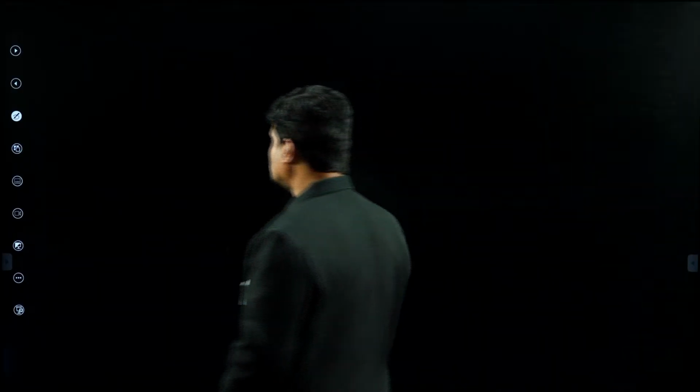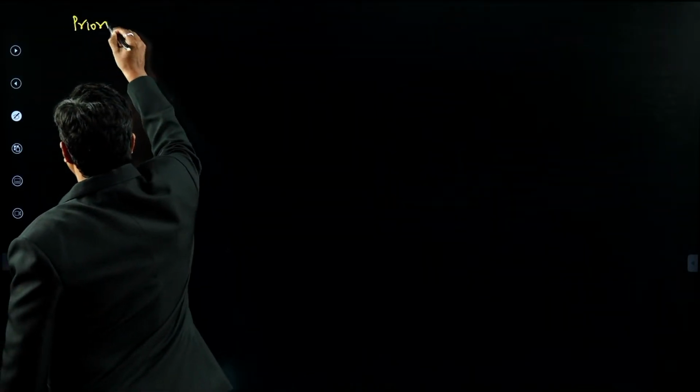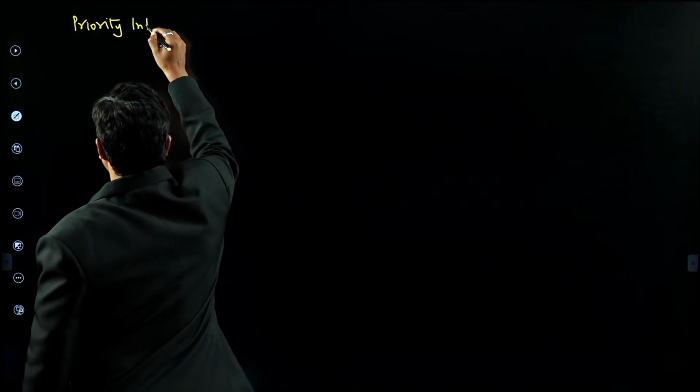If you recall those concepts, it is easy to answer this question. First of all, you have to understand what the priority inversion problem is.